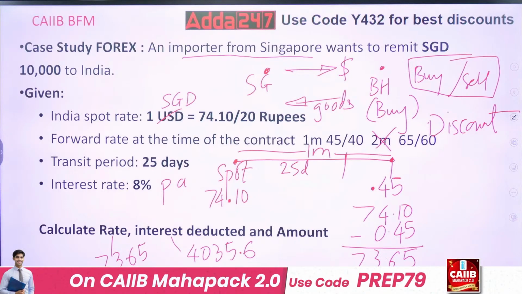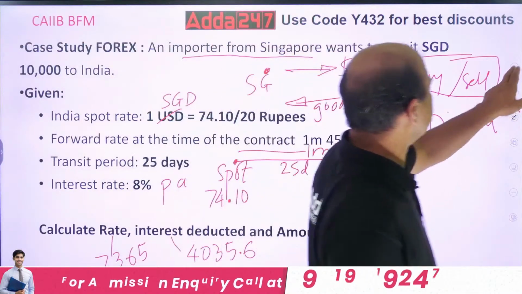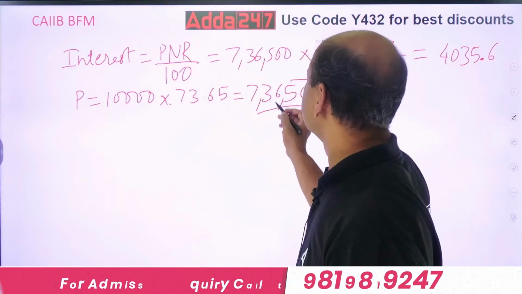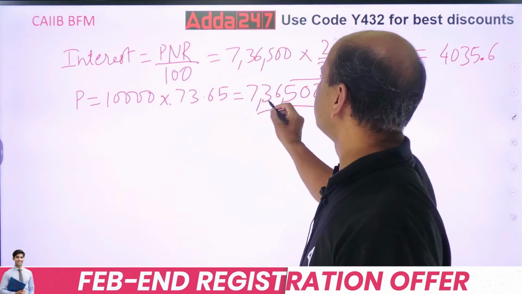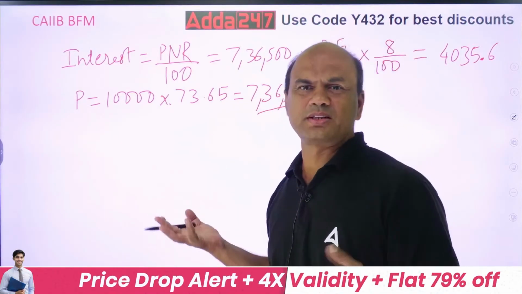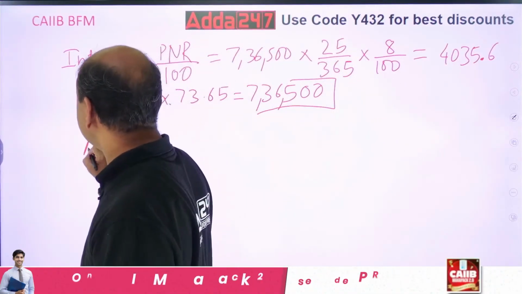Now the last part remains, that is the amount. The amount is very simple, you have already got it. Whatever is the final amount you have got, what was it? 7,36,500 minus interest. Whatever the interest is, you will subtract it. So the amount is the amount which you will be giving.